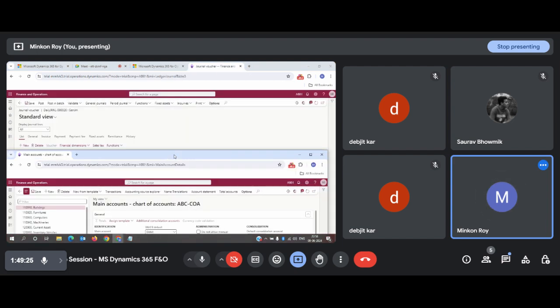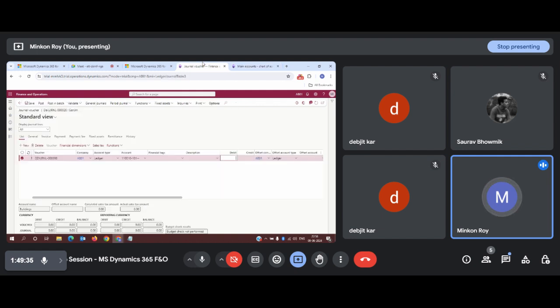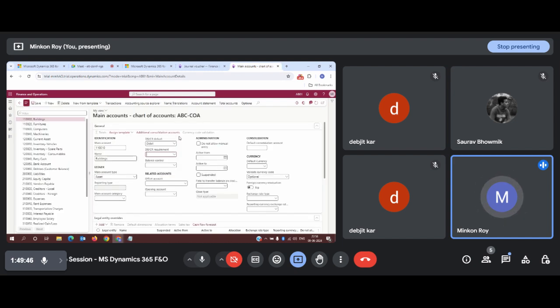But if you are not selecting anything, means if you leave this parameter blank, it will give you a hint that this is a debit transaction and you have to debit it, but you don't have the restriction. You can also do the credit into this main account. So for this reason, these two options are available.